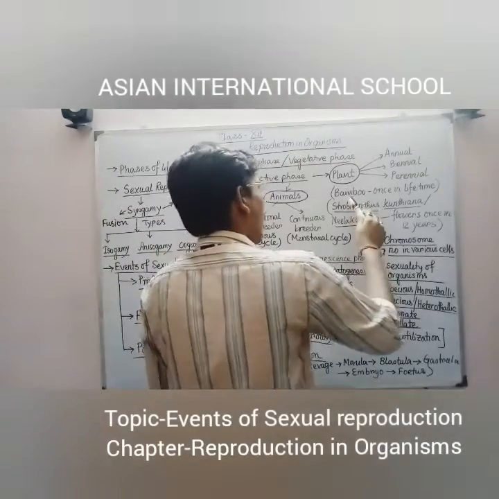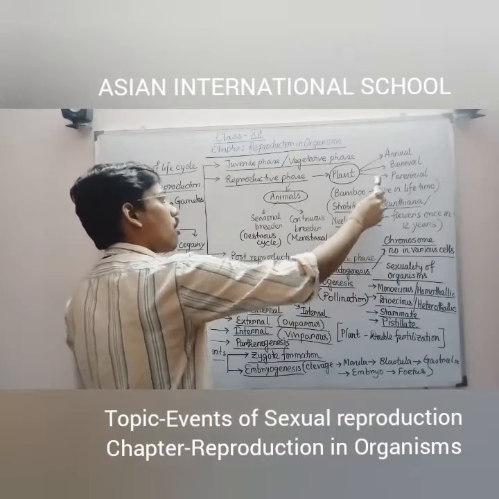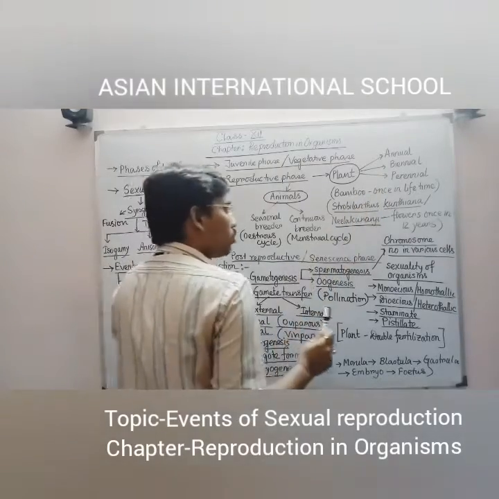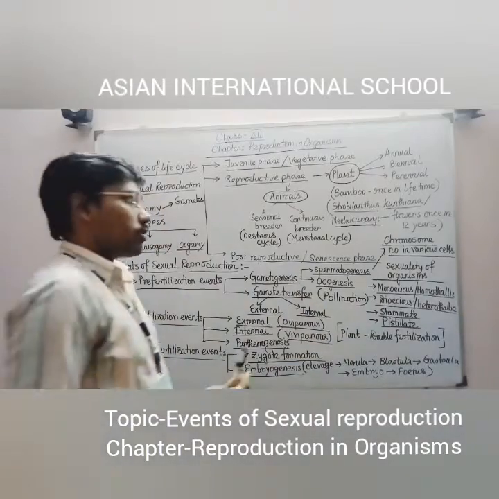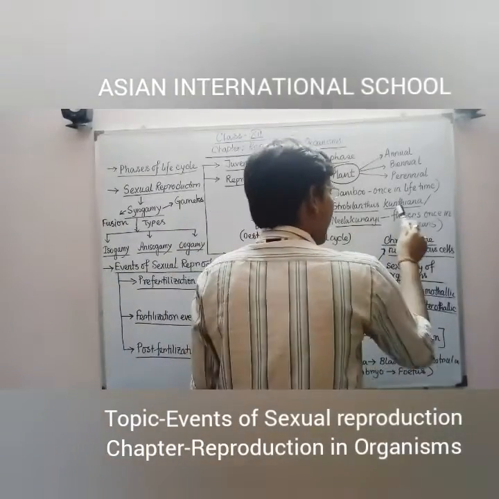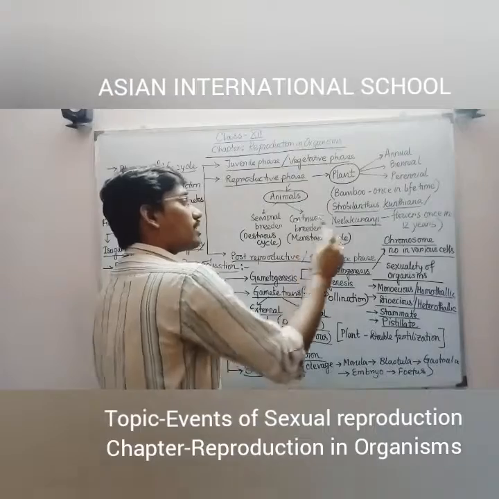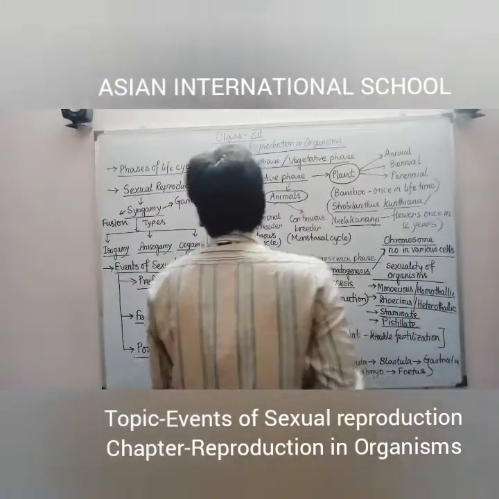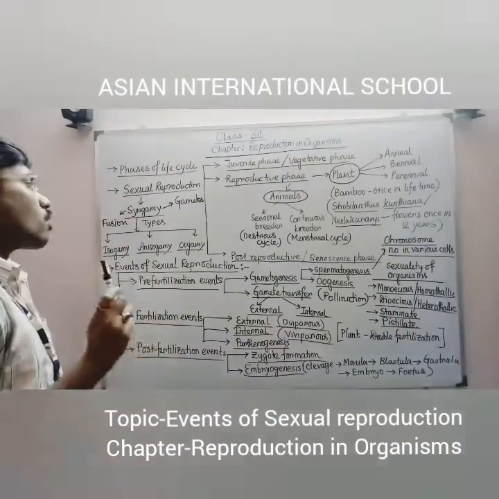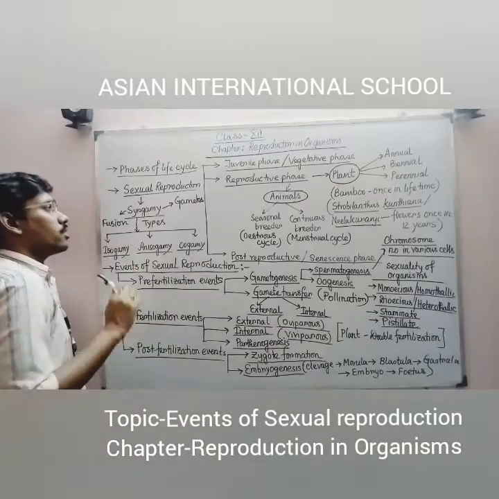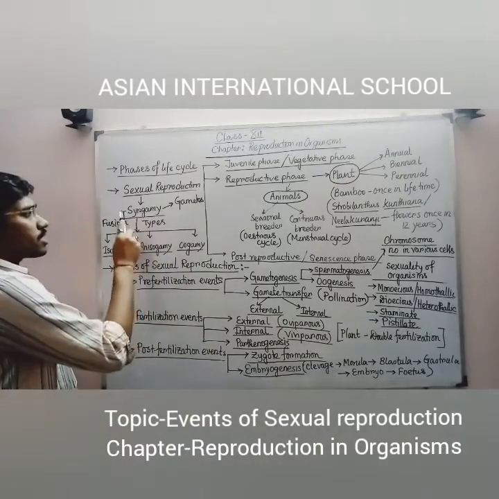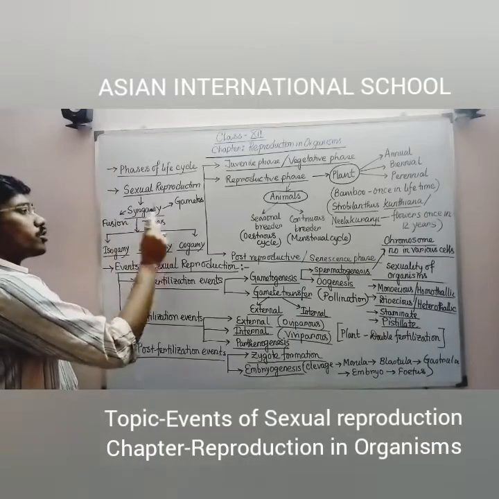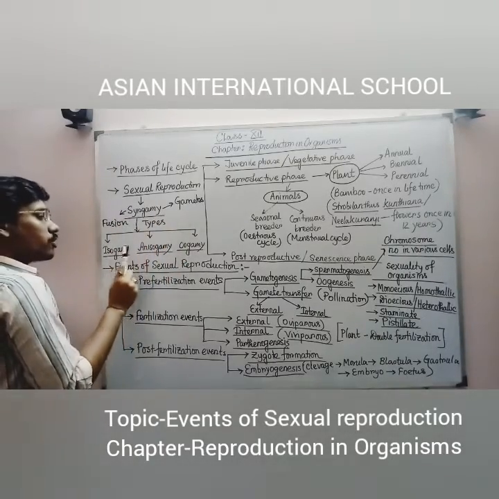Under plants we took two examples of perennial plants. As an example, bamboo, which flowers once in a lifetime, after 50 or 100 years. And Strobilanthes kunthiana or Neelakurinji, another flower which flowers once in 12 years, and then again after another 12 years. Now we come to sexual reproduction. There we discussed the meaning of syngamy, that is fusion of gametes. Syngamy can be of three types.